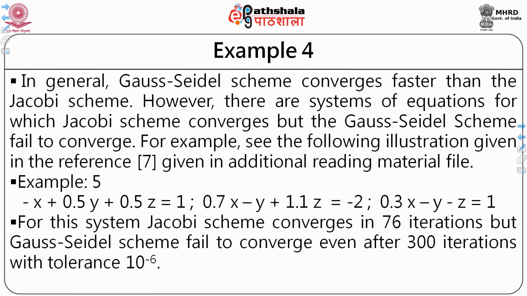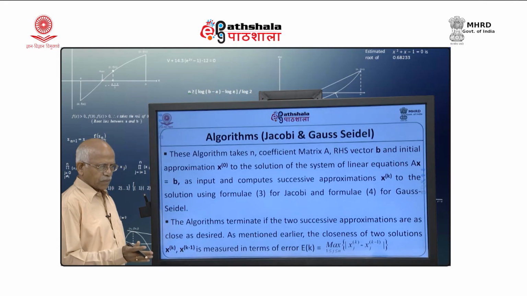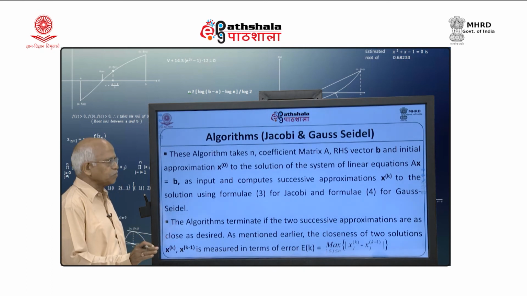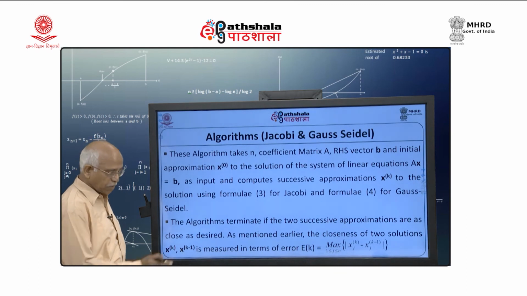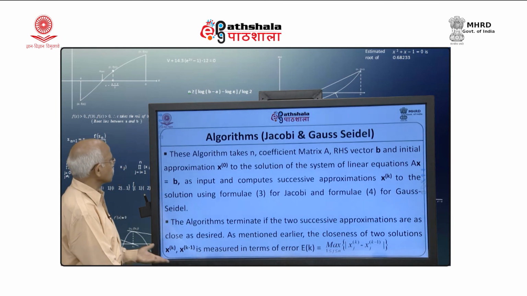So, nothing certain can be said about these schemes. The only certain thing that we can say is that if the system is diagonally dominant, both the schemes will converge. Nothing more than that can be concluded. We can make more general statements like this, that the Gauss-Seidel scheme will be faster than the Jacobi scheme, but then there are counter examples which say that the Jacobi scheme converges, but the Gauss-Seidel scheme does not converge.